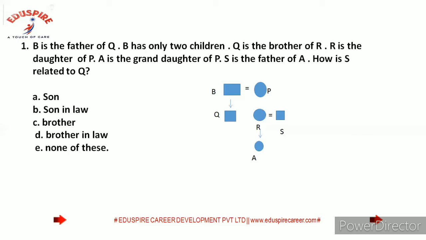Now S is the father of A. How is S related to Q? So S is related to Q as brother-in-law. So option D is going to be the correct answer. Hope you have understood these questions.